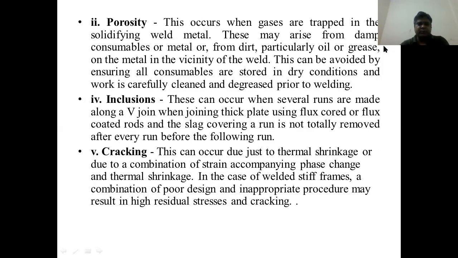Now, the second one is porosity. Porosity occurs when gases are trapped in the solidifying weld metal. These may arise from damp consumables or metal, or from dirt, particularly oil or grease, on the metal in the vicinity of the weld. This can be avoided by ensuring all consumables are stored in dry conditions and work is carefully cleaned and degreased prior to welding.